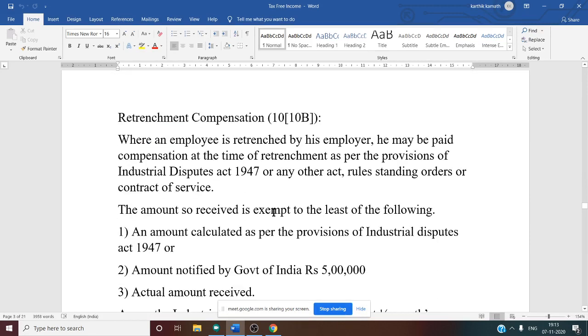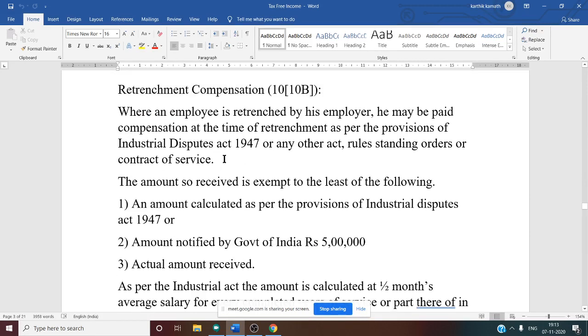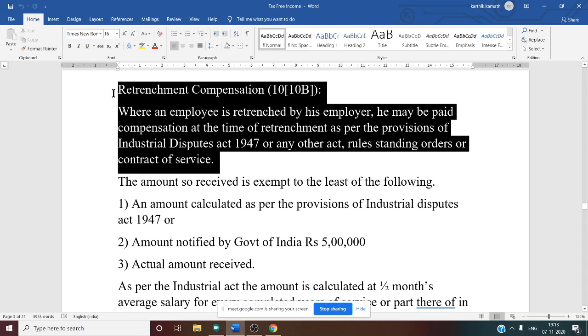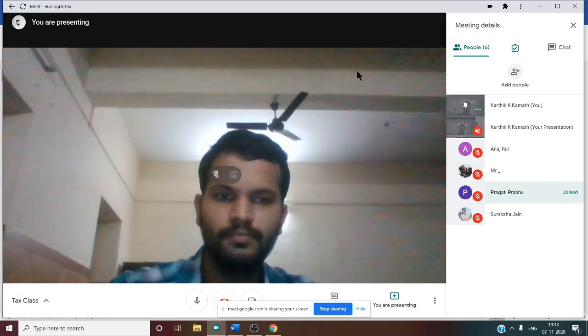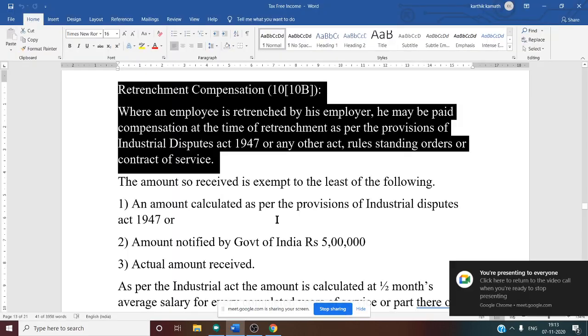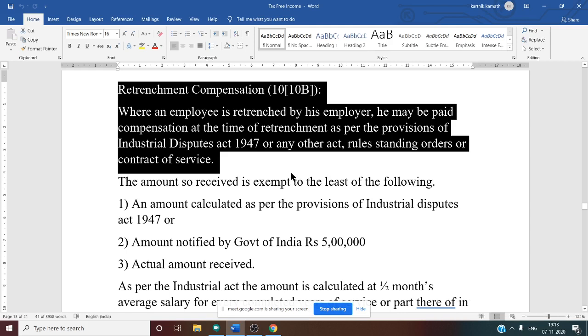See this, Section 10 clause 10B, where an employee is retrenched by his employer, he may be paid a compensation at the time of retrenchment as per the provisions of the Industrial Disputes Act or any other act, rules, standing orders, or contract of service. So, retrenchment compensation means what?